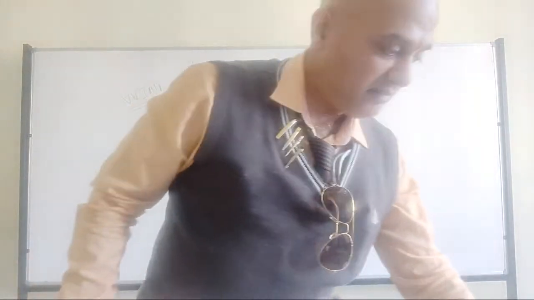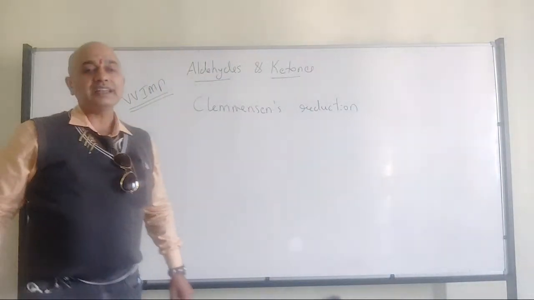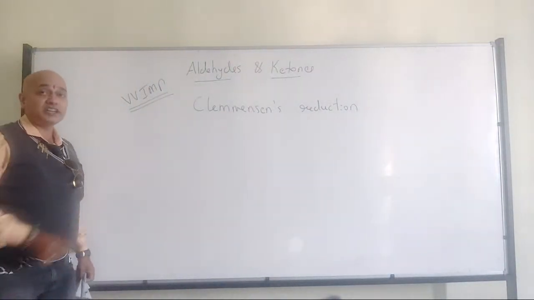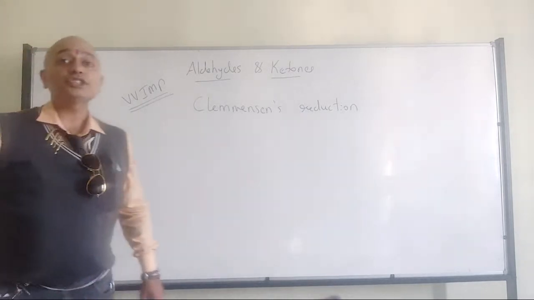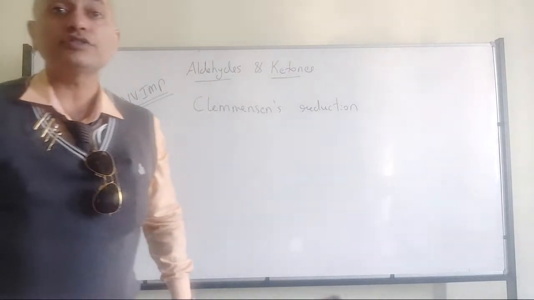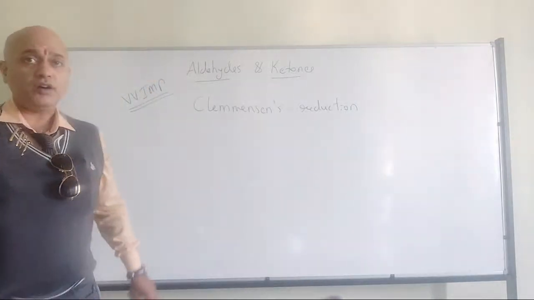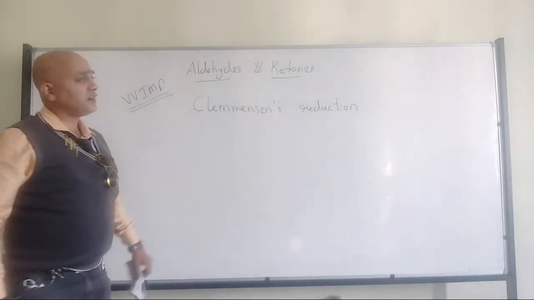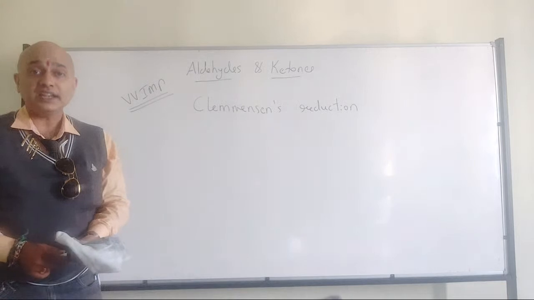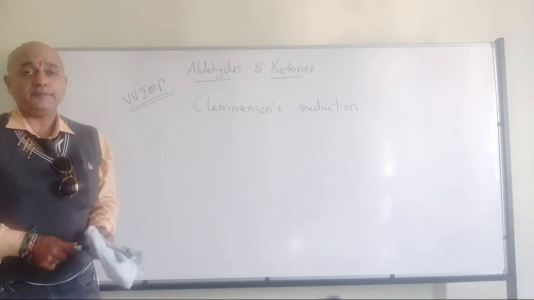Earlier, whatever we discussed, that is also a reduction only, the conversion of aldehydes and ketones to the respective alcohol. And here also we are talking about the Clemmensen reduction. That is a reduction process only.